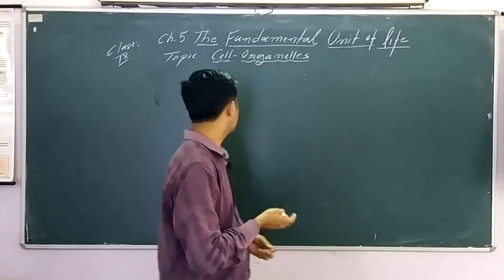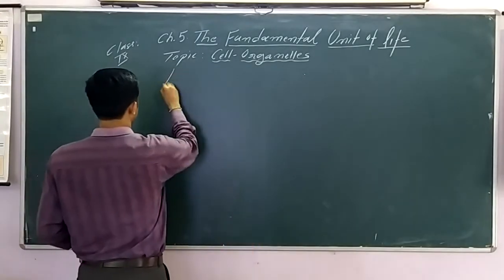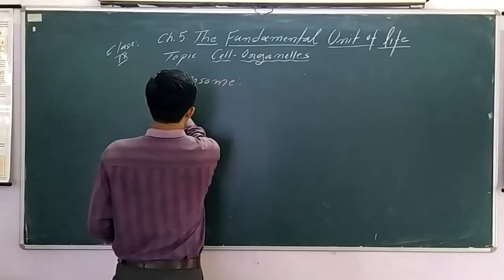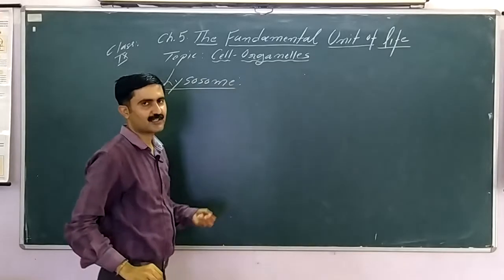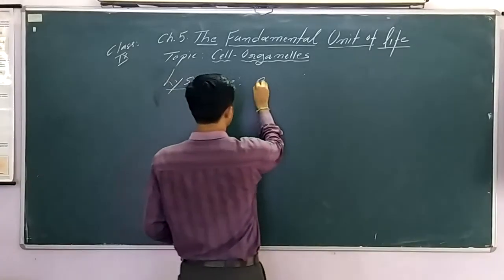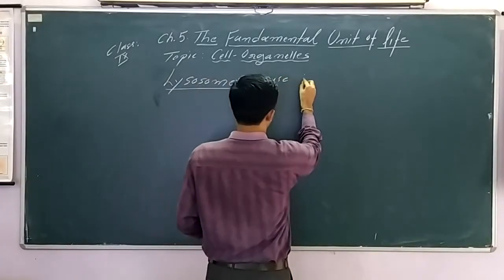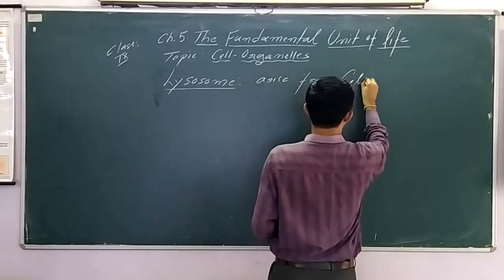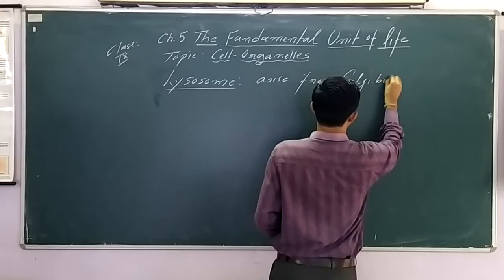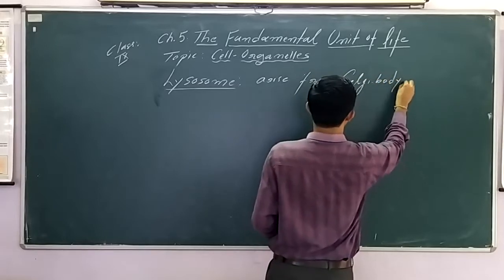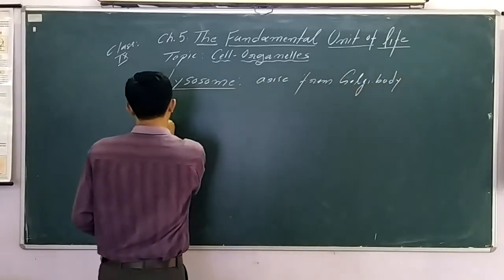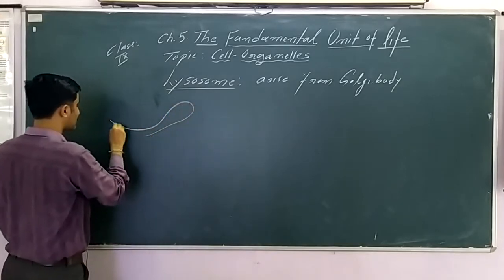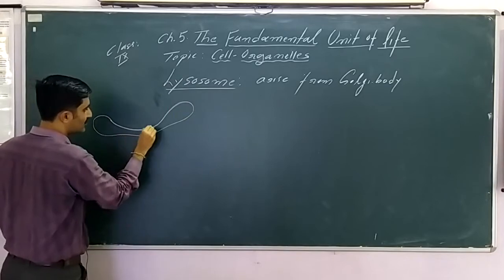Okay, so next we should talk about the cell organelle, that is lysosome. Along with the Golgi body we have discussed that lysosome arises from the Golgi body. So its origin is from the Golgi body. How it arises, we already know. We know that the Golgi body consists of tubular structures called cisternae, and the Golgi body mainly helps